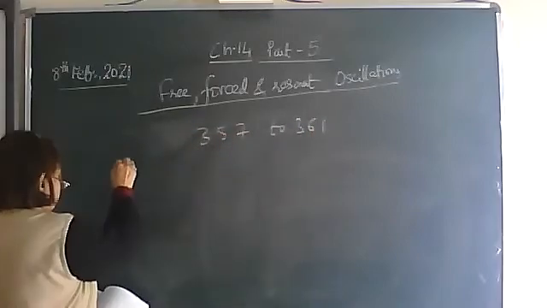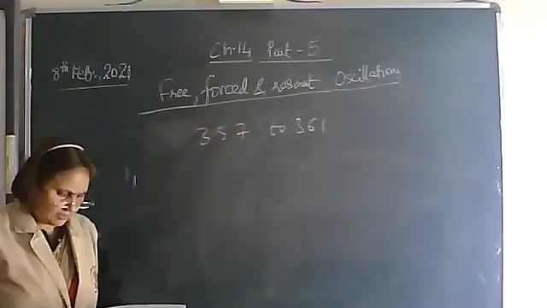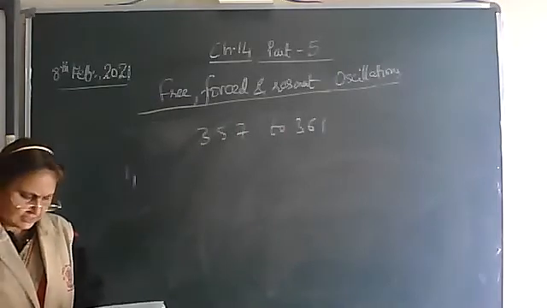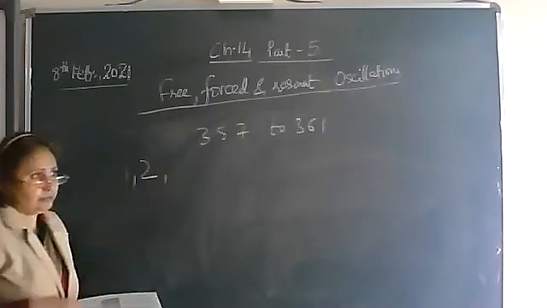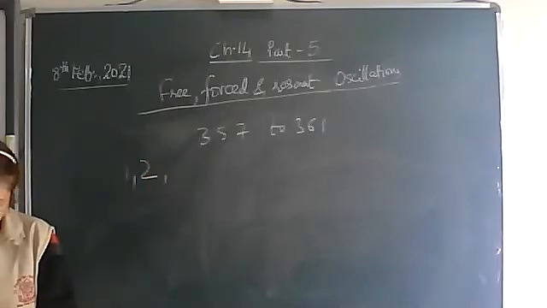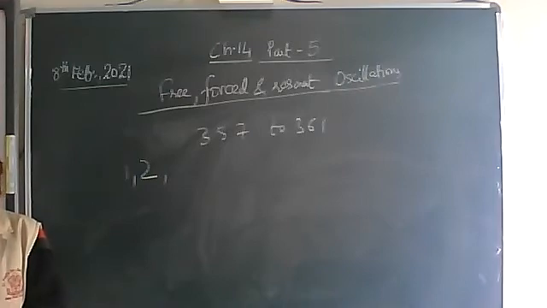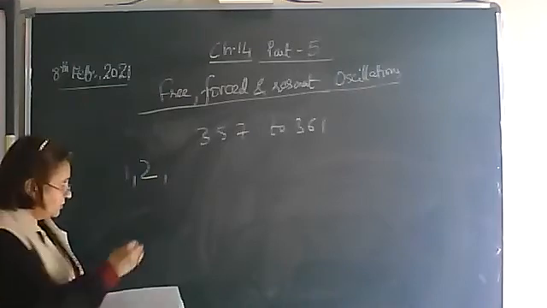Question number 1, just simply say whether it is a periodic motion or not. Then the second question, whether it is an oscillatory motion or a periodic motion. Leave question number 3. Question number 4, you can do.